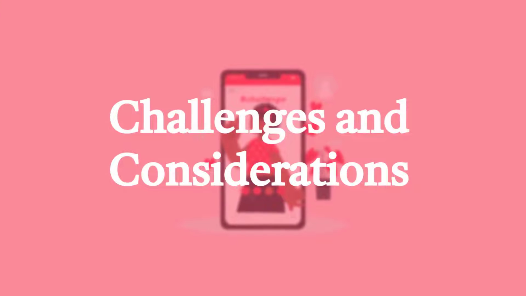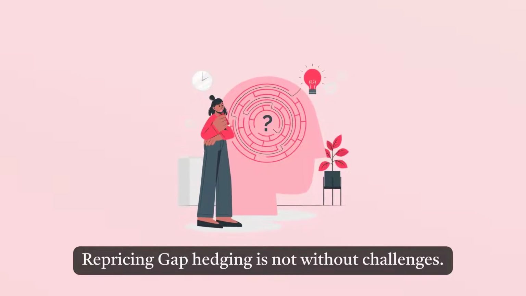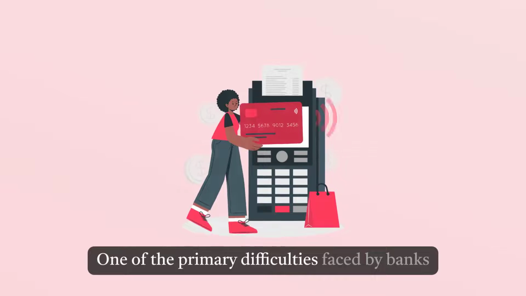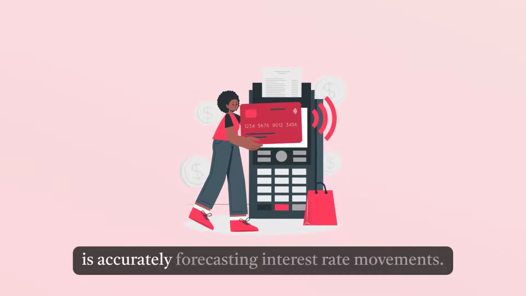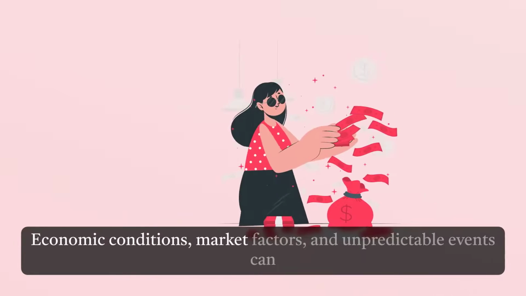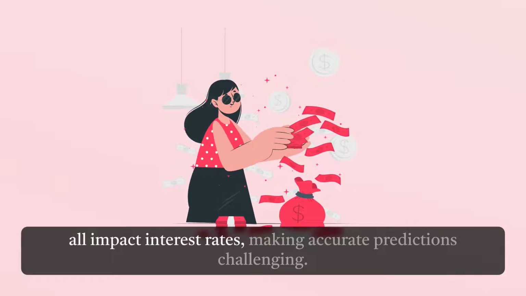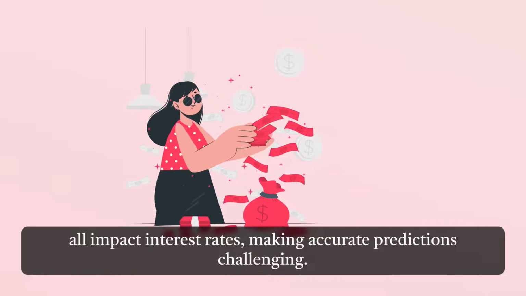Challenges and considerations. Repricing gap hedging is not without challenges. One of the primary difficulties faced by banks is accurately forecasting interest rate movements. Economic conditions, market factors, and unpredictable events can all impact interest rates, making accurate predictions challenging.